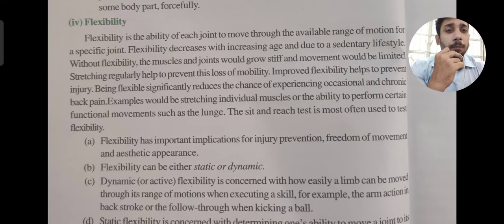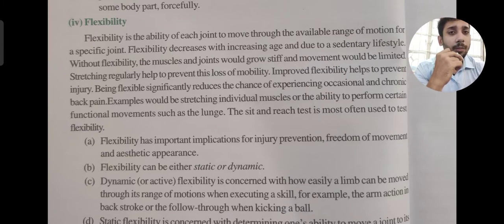Thereafter, flexibility. Flexibility is the range of motion you can achieve at a specific joint. Being flexible means you can reduce the chances of experiencing back pain and any kind of injury.